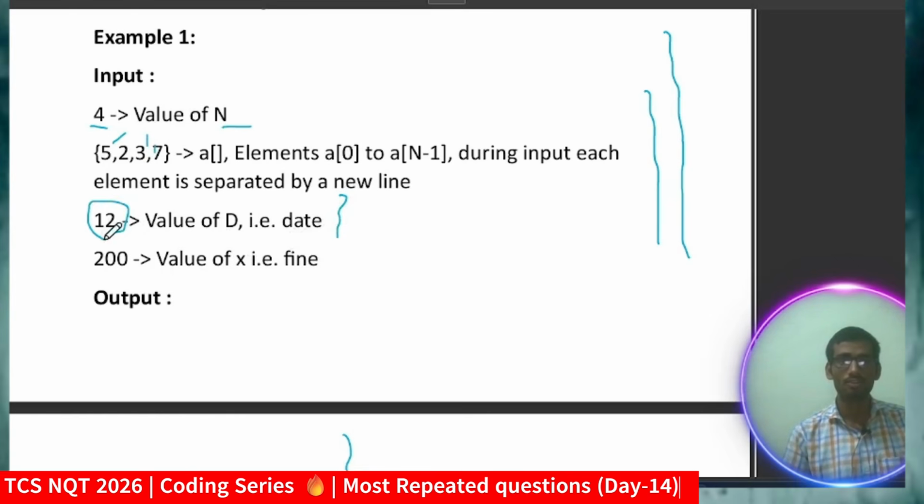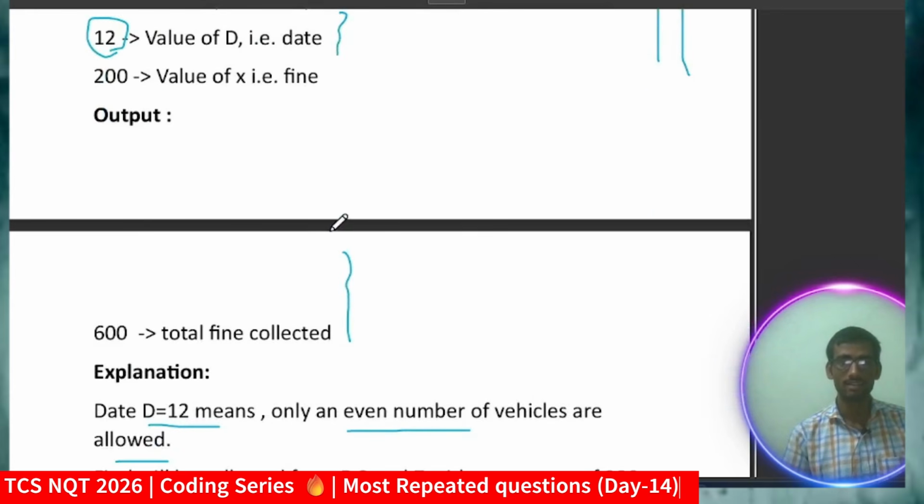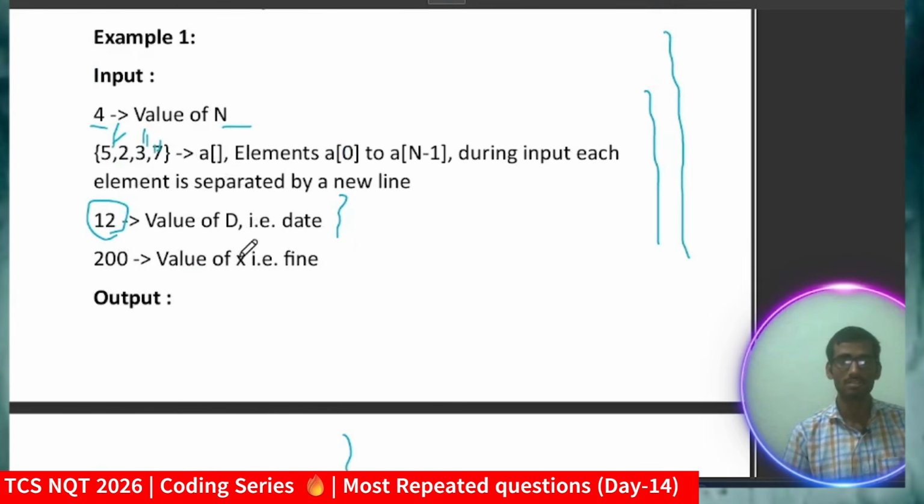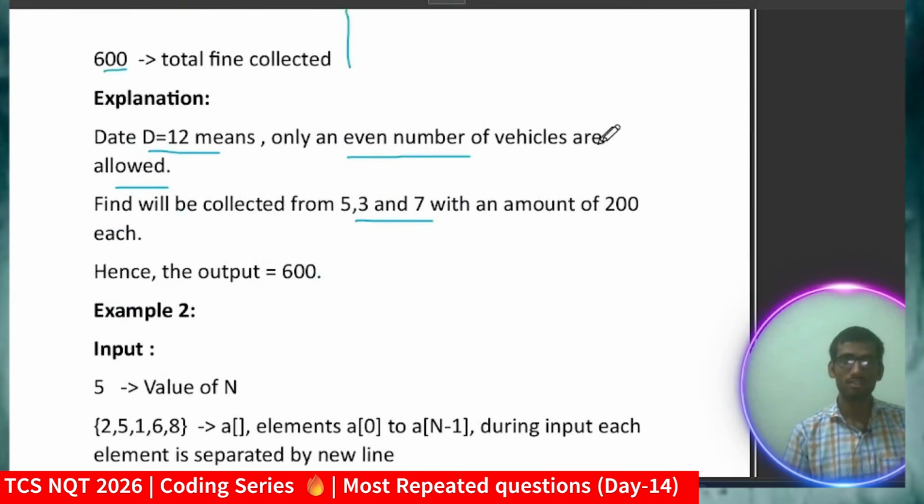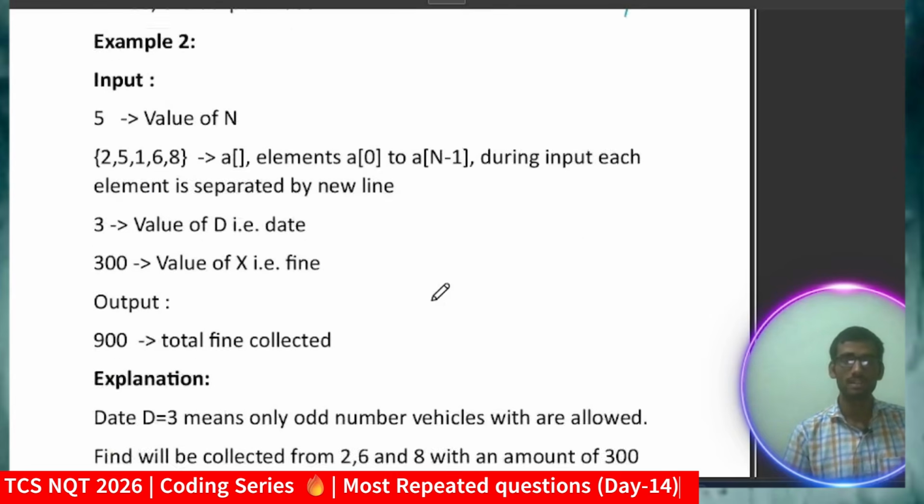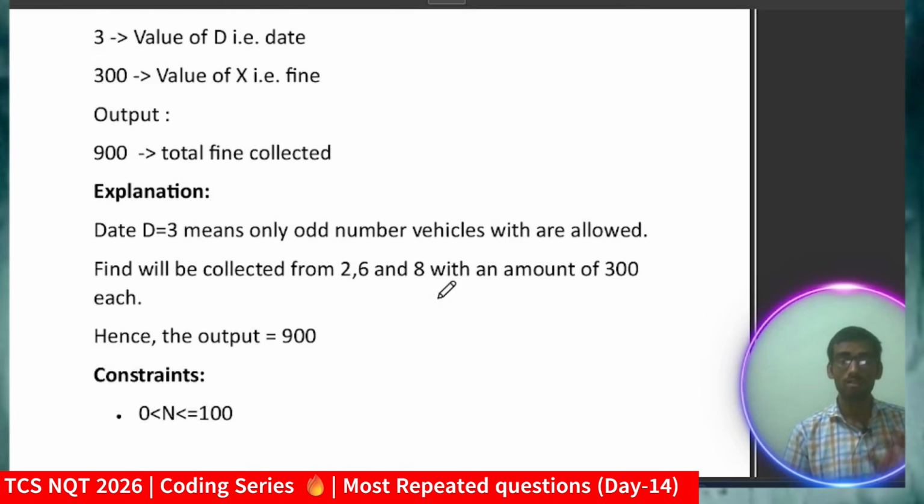So those vehicles traveling with last digit odd, we will collect fine from all of them. So I will collect fine from the vehicle numbers whose last digit is 5, which is odd, or last digit is 3 or 7. So total fine collected will be 200 plus 200 plus 200, total 600. I hope you got the logic. You can read through the explanation. I will also provide the complete PDF link in the description, and I will update there. So make sure to go through that. But before moving to that, I will say just practice.